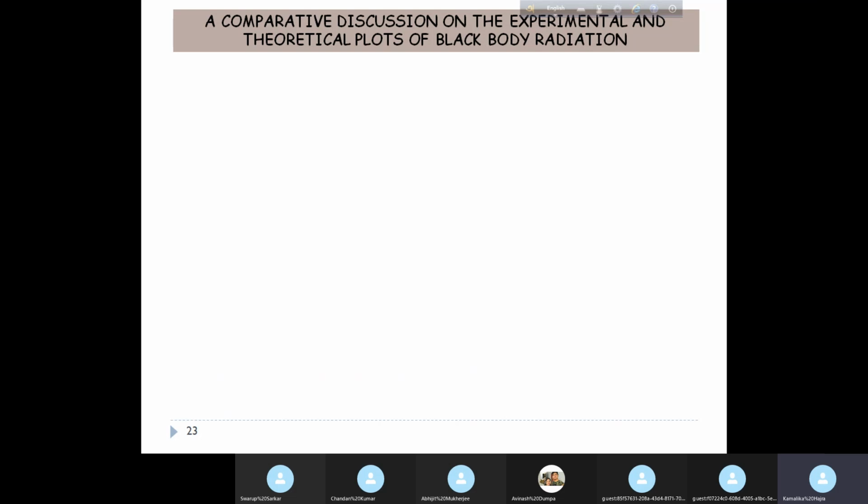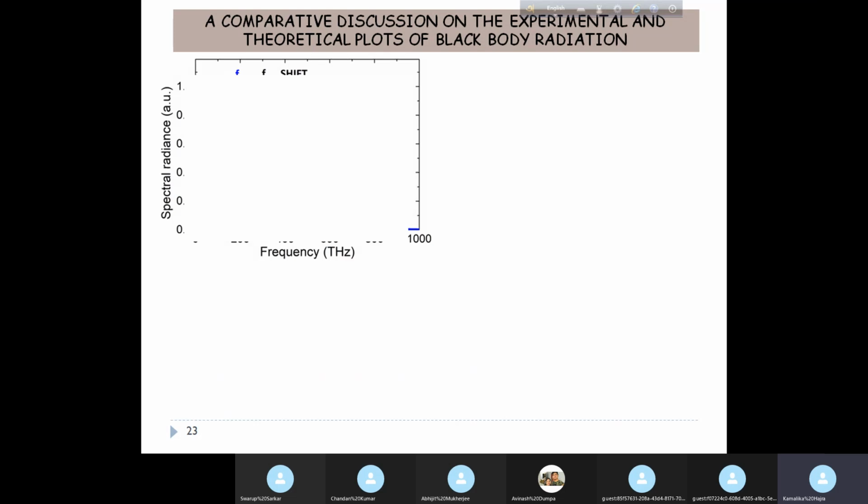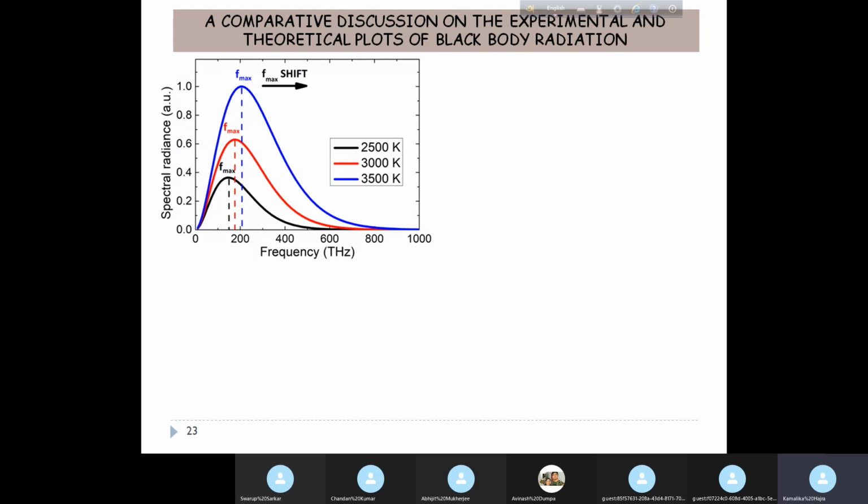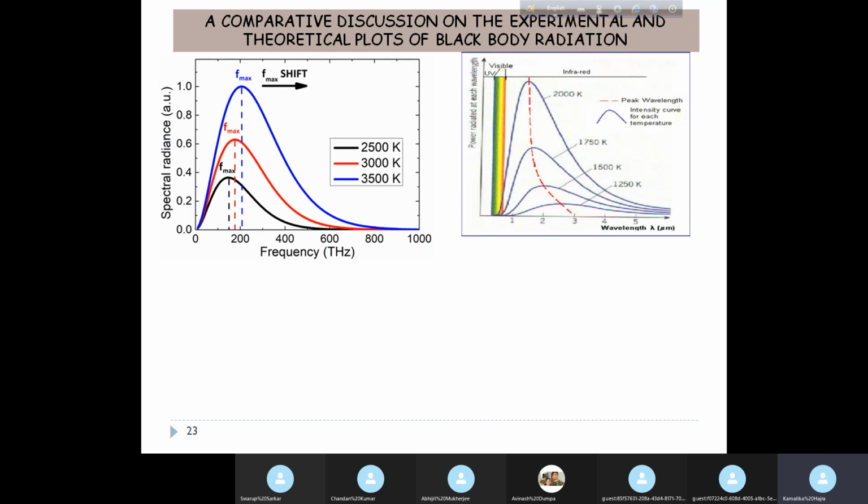So, a comparative discussion on the experimental and theoretical plots. You see, this is the spectral radiance versus frequency. It will be just the opposite of the wavelength graph. If wavelength shifts to lower values for getting the maximum value of energy, the frequency will shift to higher values, because frequency and wavelength are inversely related. This is the wavelength graph, just opposite.